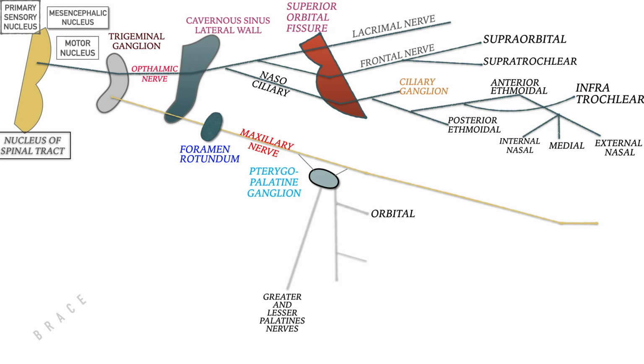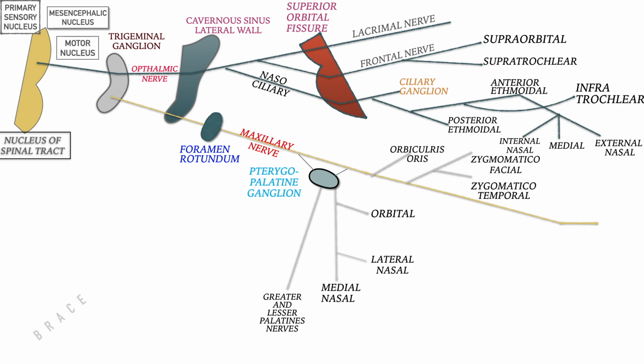Orbital, medial nasal, lateral nasal. The maxillary nerve further gives branches to orbicularis oris, zygomaticofacial, zygomaticotemporal, posterior superior alveolar, middle superior alveolar, and anterior superior alveolar.